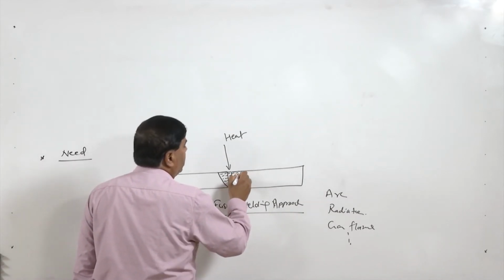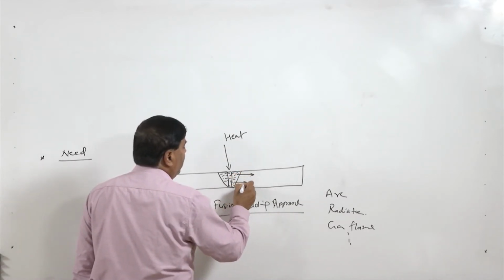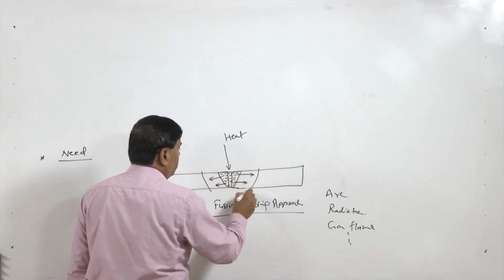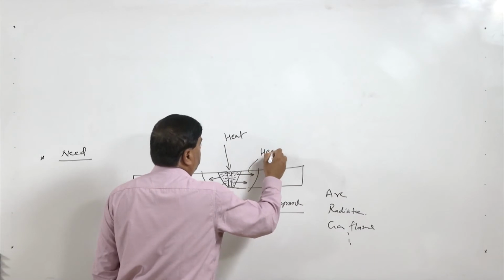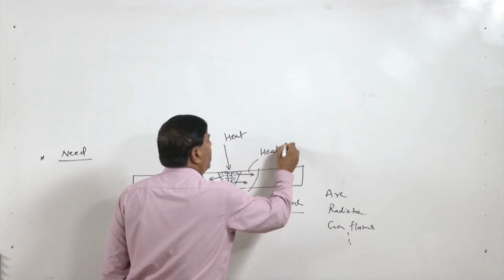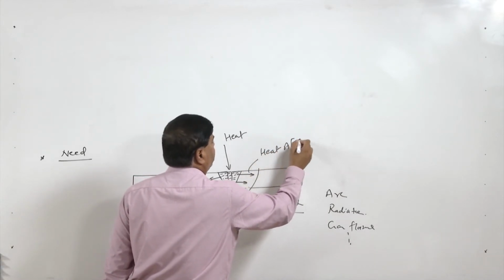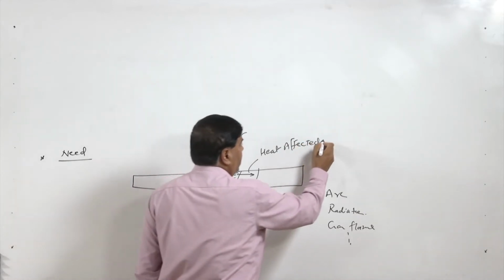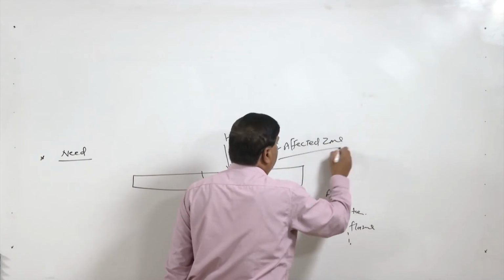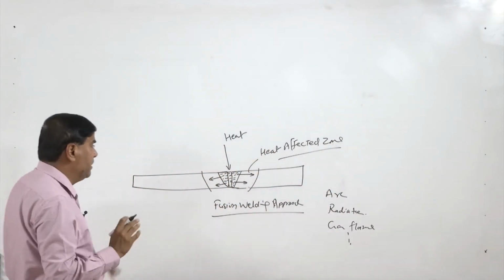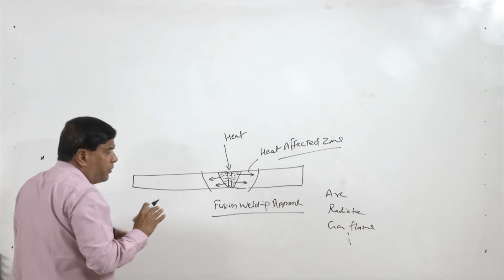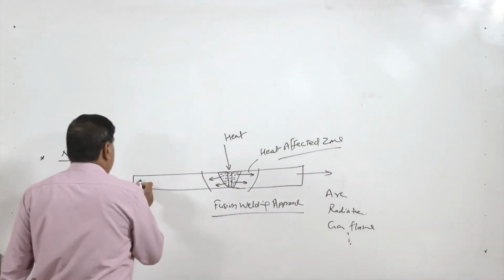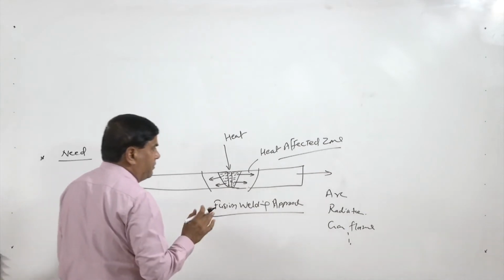The heat flow into the underlying base metal develops a lot of heat affected zone. The heat affected zone formed in the base metal due to the delivery of a lot of heat especially deteriorates the mechanical performance and corrosion performance of the weld joint.